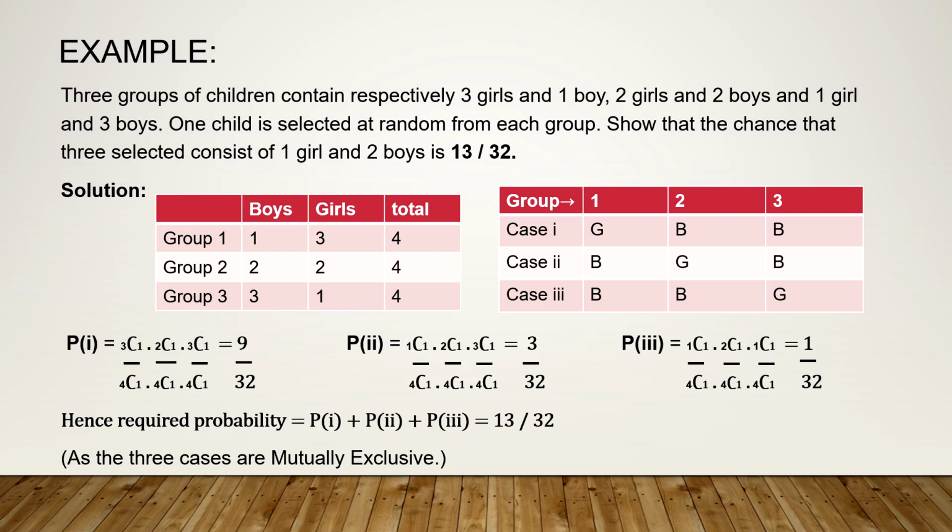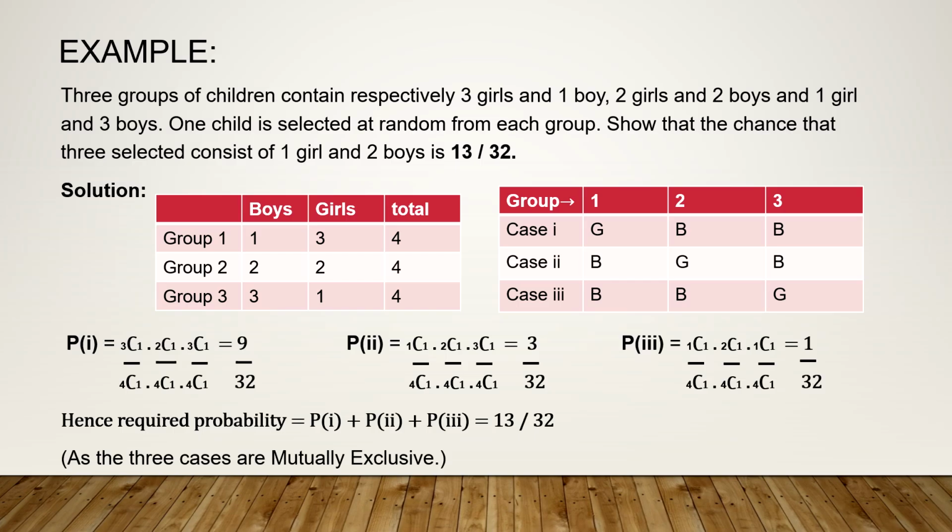What are the possible cases? First case is girl from the first group and boys from the second and third group. Second case, girl from the second group, boys from the first and third group. And third case is girl from the third group and boys from the first and second group. There are 3 ways you can pick 1 girl and 2 boys, one child each from each group.